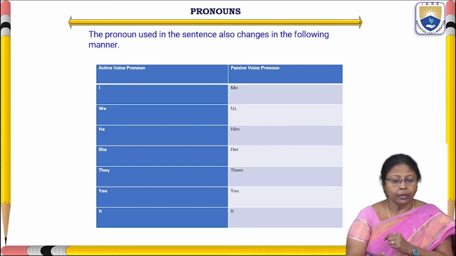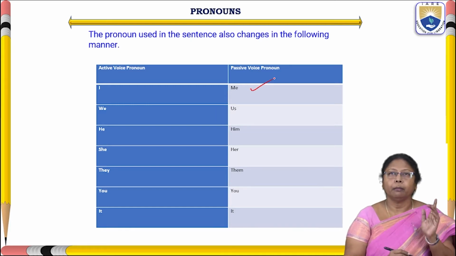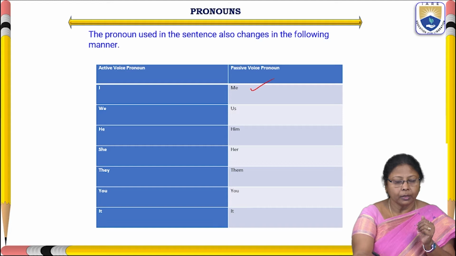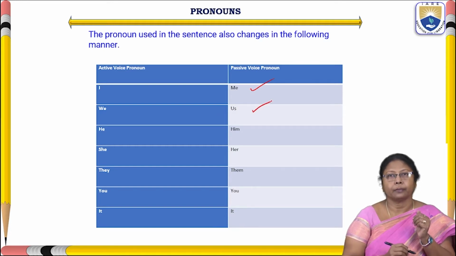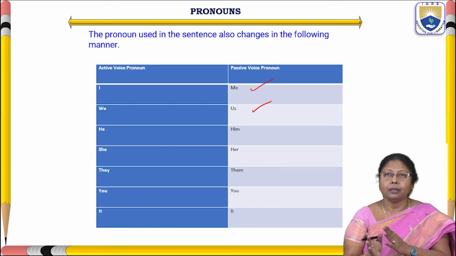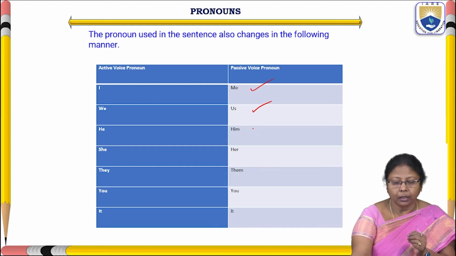Here the first one is, I will become me. The pronoun I in active voice, when we change it into passive voice, will become me. The next one is, the pronoun we in active voice will become us in passive voice. And the third one is he.